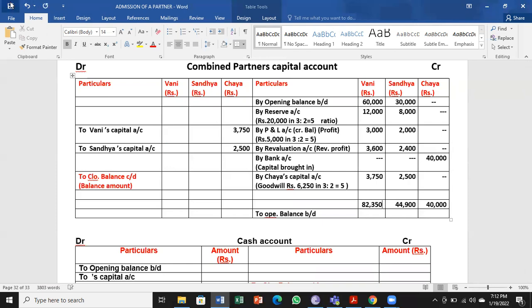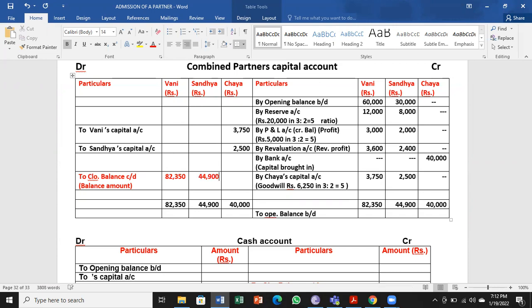You can also check once. For Vani, no debit side entry is there.